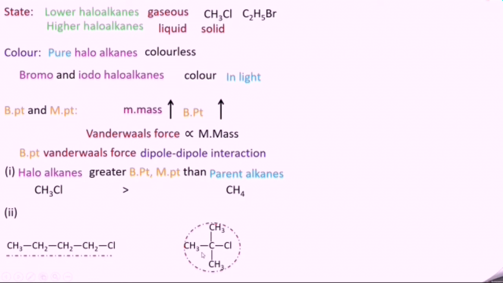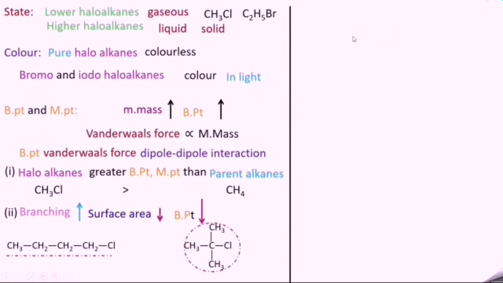Therefore, this branched chain compound will boil at a low temperature. But in the case of 1-chlorobutane, it has larger surface area. So the intermolecular force of attraction is high. So we have to boil this compound to higher temperature in order to break this bond. So we can conclude that as branching increases, surface area decreases and boiling point decreases. That is, boiling point is inversely proportional to branching.